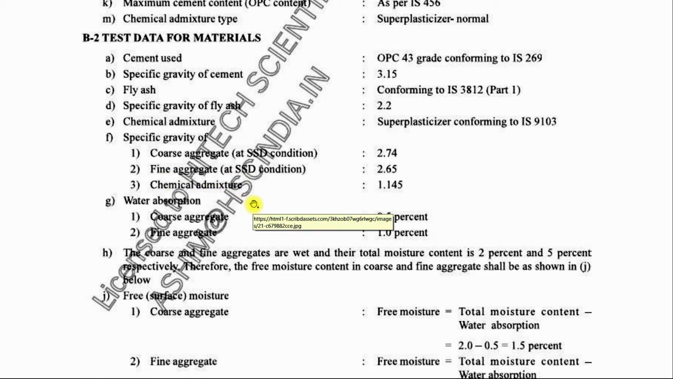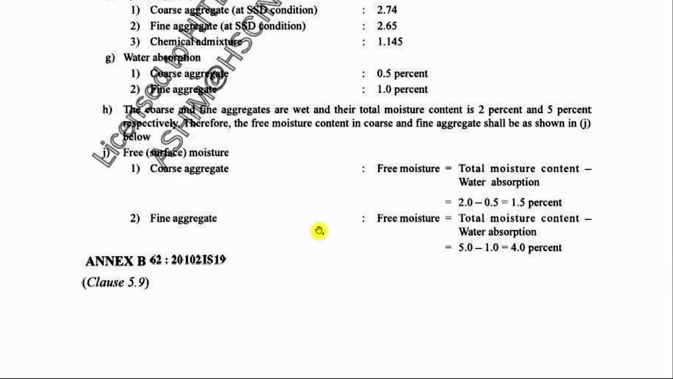Water absorption for coarse and fine aggregate should be determined. After getting the water absorption, we need to calculate the free surface moisture. That can be calculated by the formula: total moisture content minus water absorption. Total moisture content is given as 2% for coarse aggregate and 5% for fine aggregate. Based on this, we need to calculate the free moisture for coarse aggregate and fine aggregate.